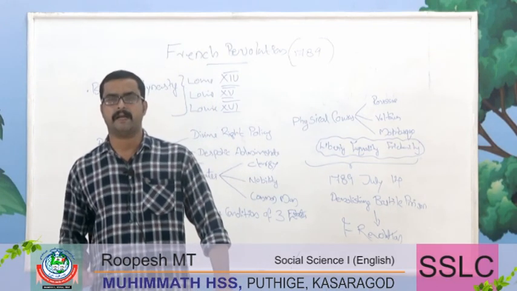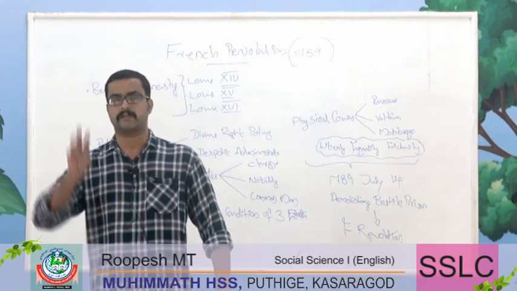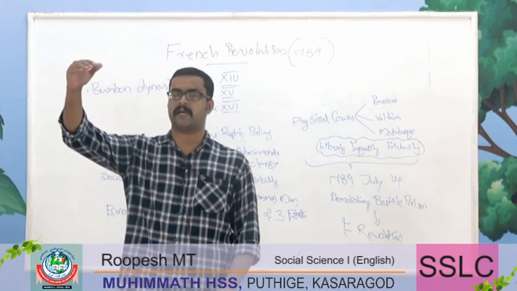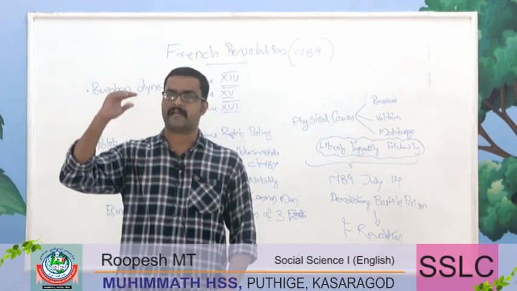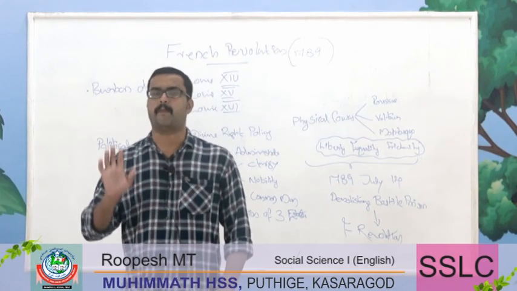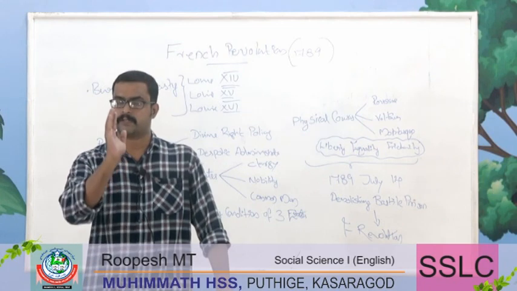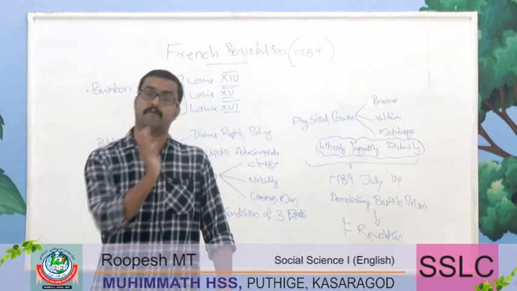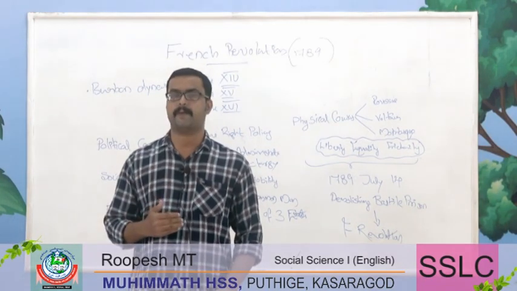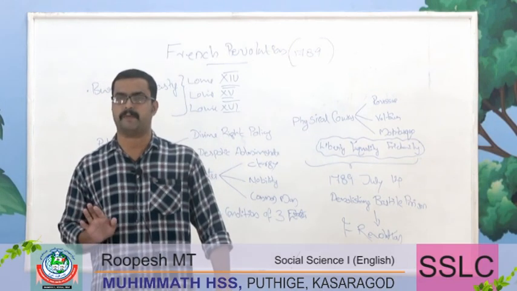And the second, social causes. French society divided into three categories. The first category, or the first estate, known as clergy, second nobility and the third common man. The first two categories enjoyed different kinds of special privileges, and the third category of people were considered as marginalized, they were the main taxpayers.